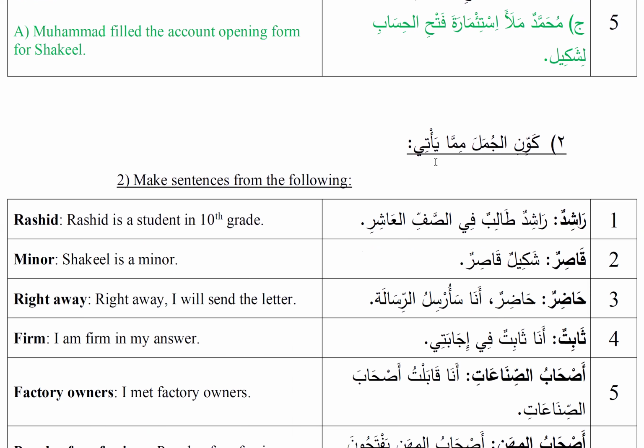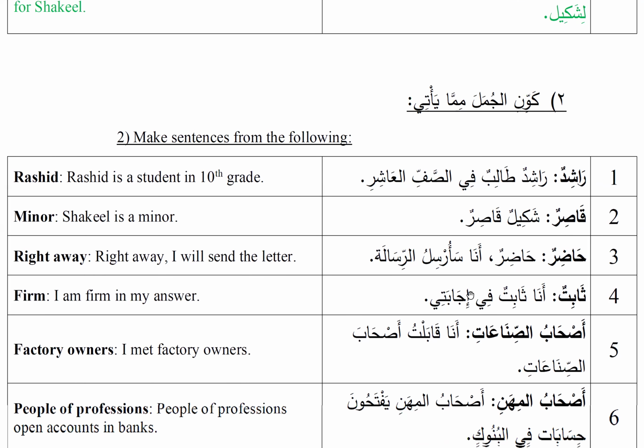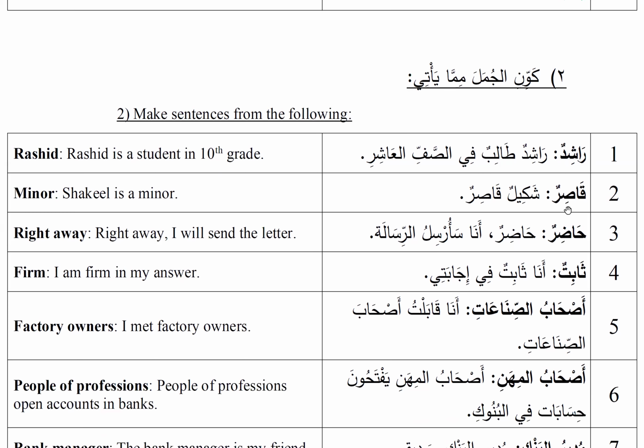First word that they've given us, Rashid. So name of a boy, so we can say راشد طالب في الصف العاشر. Rashid is a student in 10th grade. Rashid can also mean someone who's guided. And I guess that here they're asking to make a sentence with Rashid, which is a boy's name. Second is Qasir, which means minor. And so we can make a sentence as Shakeel Qasir.